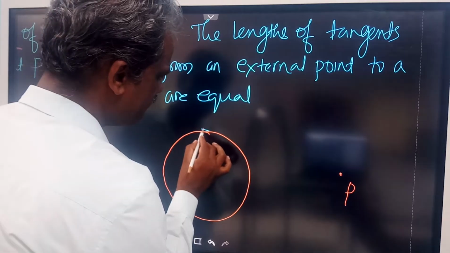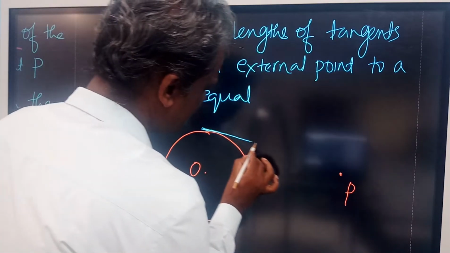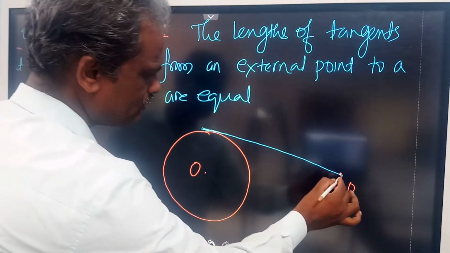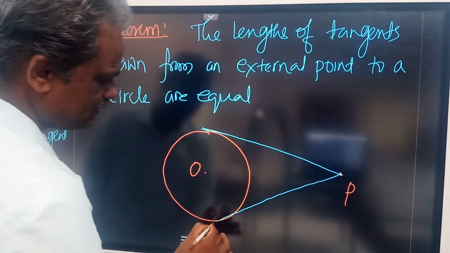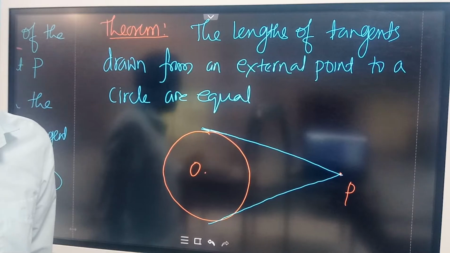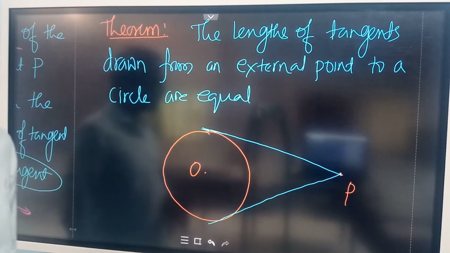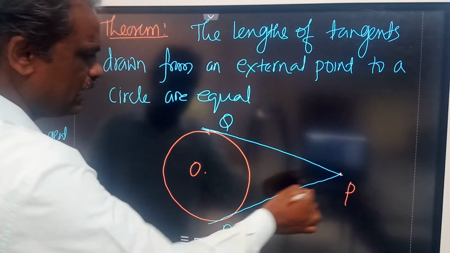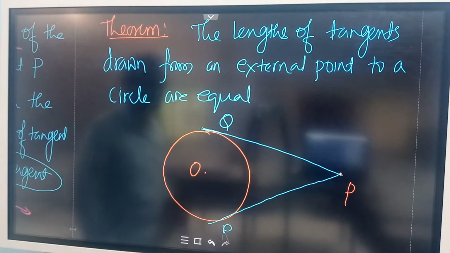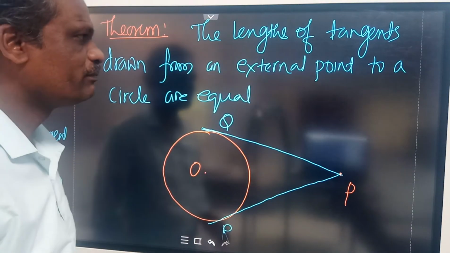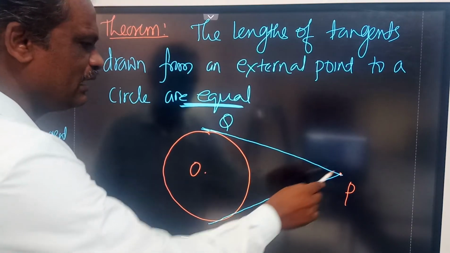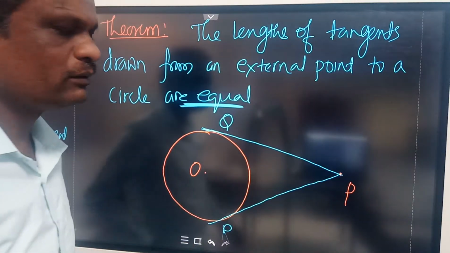Then we need to show that these tangents drawn from the external point P to this circle, how many tangents can be drawn? You can draw two tangents. One is this one, another one is this one. You can draw exactly two tangents from an external point. You can call these PQ and PR, the two tangents to this circle. What we have to prove here is that they are equal. I have to show that PQ is equal to PR.